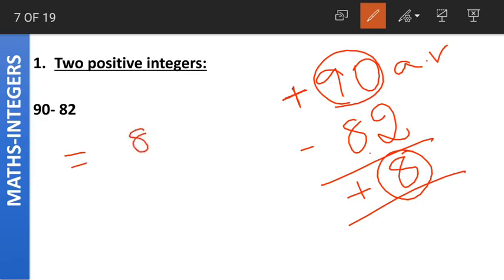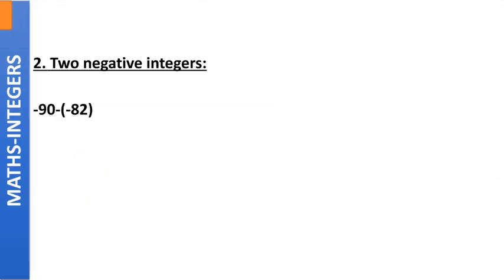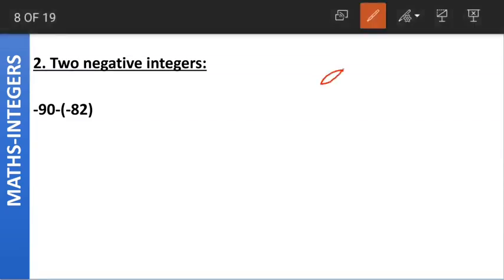We subtracted the smaller absolute value from the larger absolute value, and then we put up the same sign as the number with the larger absolute value. The number with larger absolute value is 90. It is a positive integer, so the answer will also be a positive integer. The next case can be two negative integers, when two negative integers minus 90 and minus 82 are given.